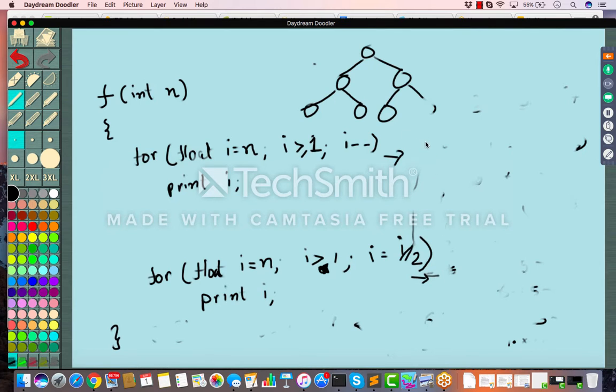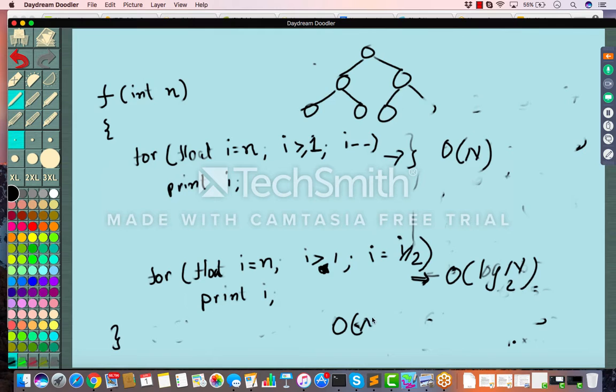So we saw that for this loop the time complexity is O of n. And for this loop, what is the time complexity? O of log n, base 2. So what is the total time complexity of this function? It is O of n plus O of log n.